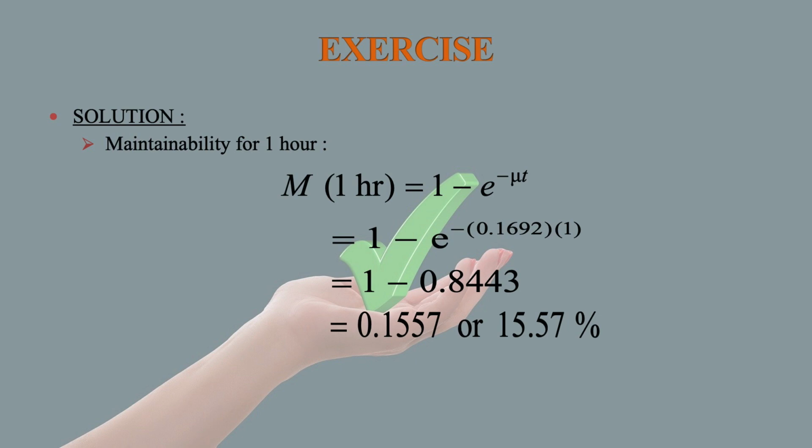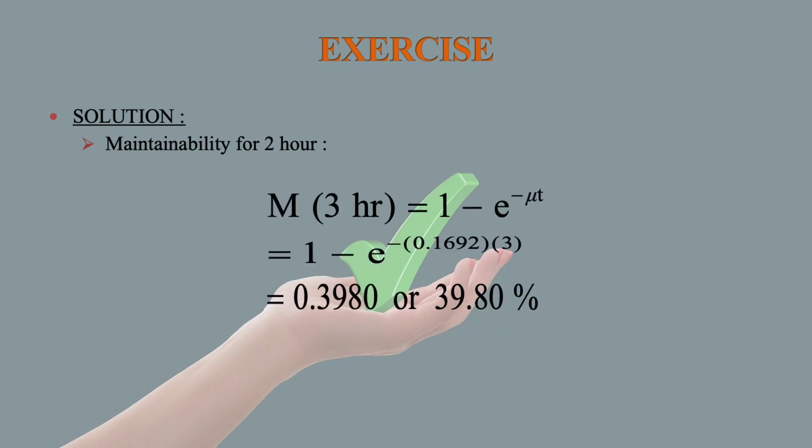Now let us calculate maintainability for 3 hours. We know very well that maintainability M is equal to 1 minus e to the power minus mu t. We have already calculated the value of mu, that is 0.1692, and the value of t for this problem is 3 hours.